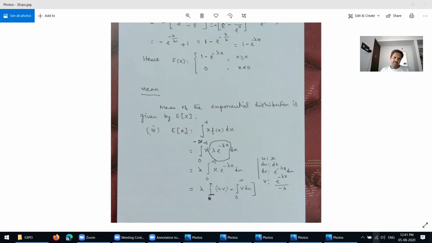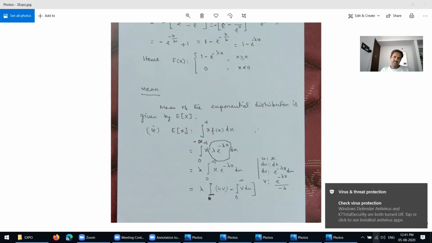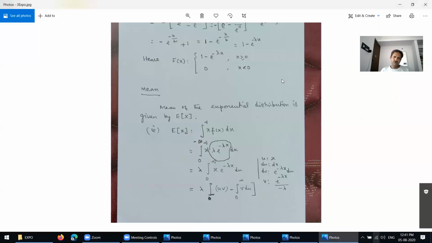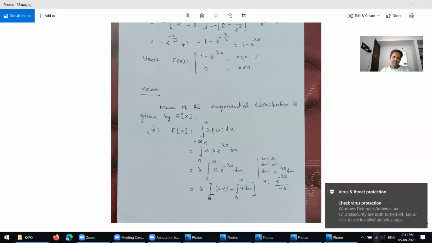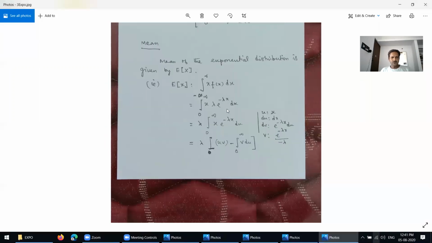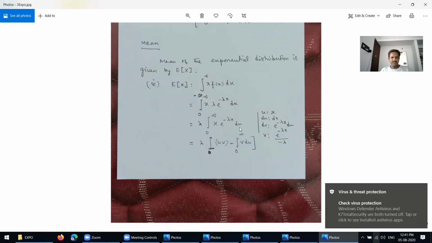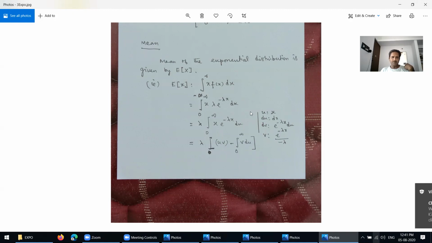So now you write x, and take lambda outside. What is the value you are getting here now? Lambda outside, and then you get x times lambda, take this lambda outside, x times e power minus lambda x times dx. Then we know that here we have to apply integration by parts.